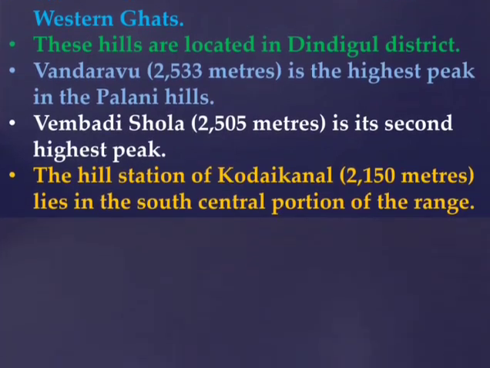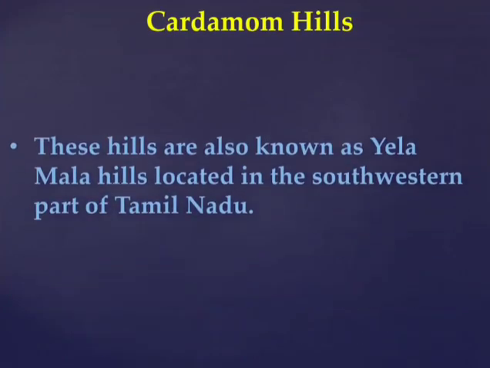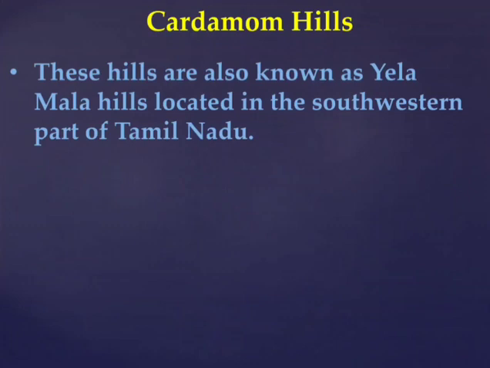And then the peaks of the Western Ghats. We are going to learn the heights of the peaks. Doddabetta is the highest peak in the Western Ghats, at 2637 meters. Then Mukurthi is the second highest peak, at 2554 meters. The third one is Vembadi Shola, at 2505 meters.